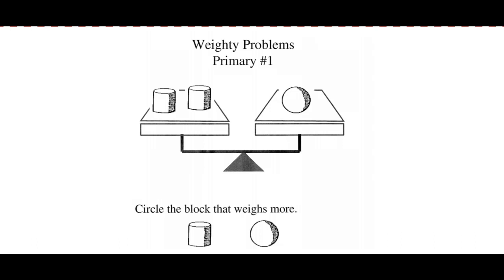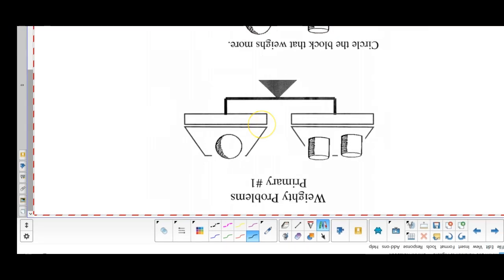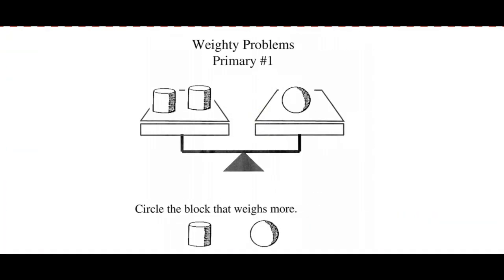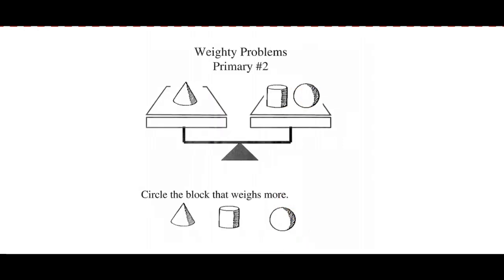And I'll go ahead and give you a hint that sometimes these shapes weigh a negative amount, which kind of contradicts our physical thought there. But just assume that they're lighter than the air and they are stuck to the platform they're resting on. So in this case, though, it's not. We can quickly see that a cylinder is half as much as a sphere because 2 of these add up to 1 of those, so the sphere is the heavier object.